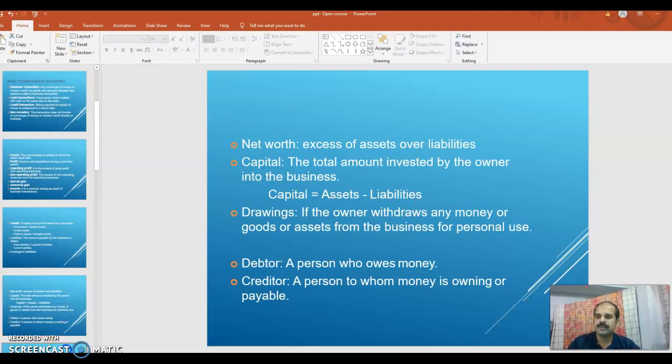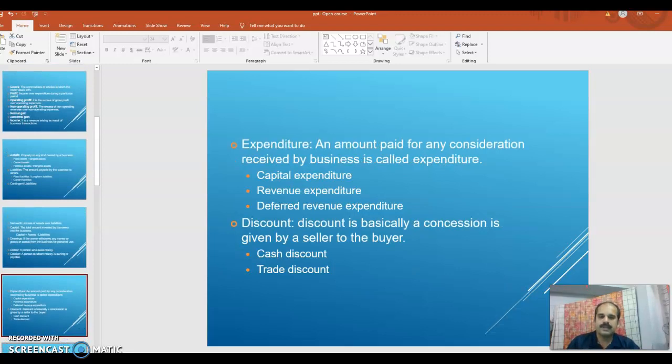Then the next term, expenditure. An amount paid for any consideration received by the business is called expenditure. Expenditure may be capital expenditure, revenue expenditure, or deferred revenue expenditure. That we will see later. Then discount.